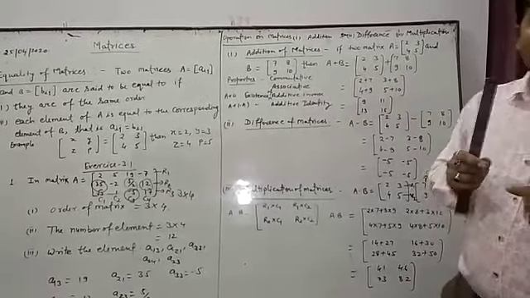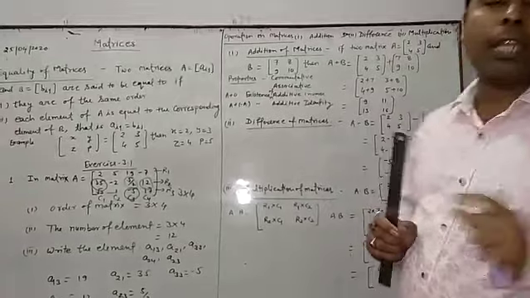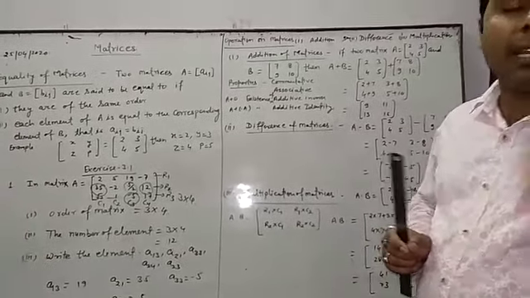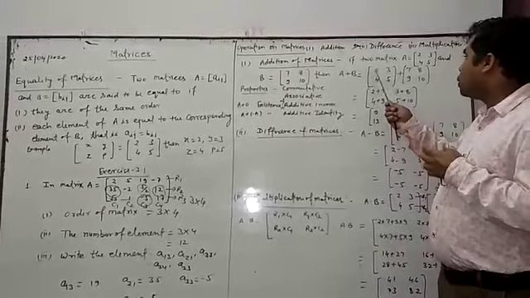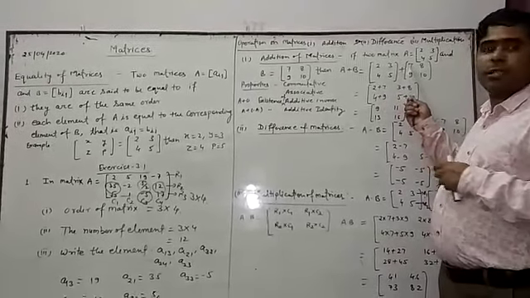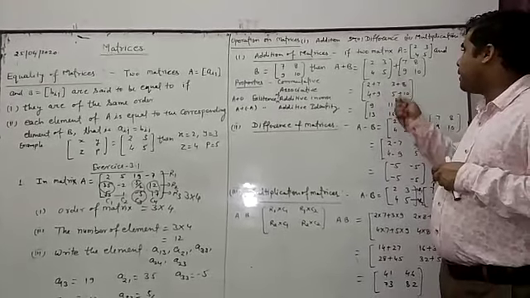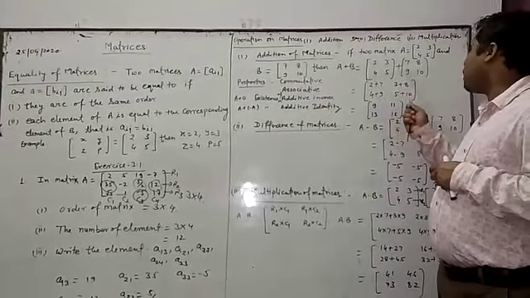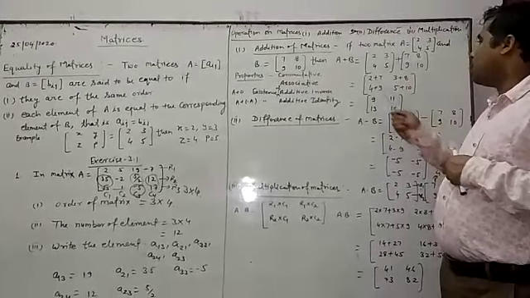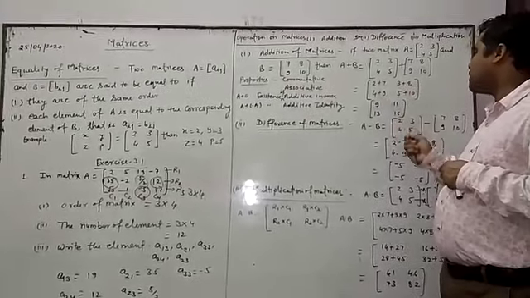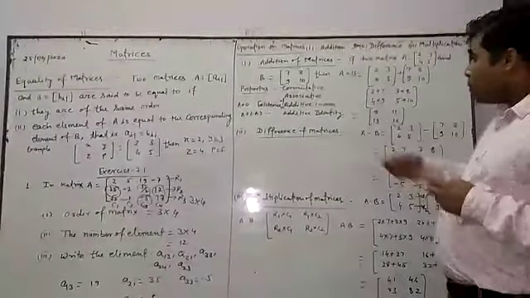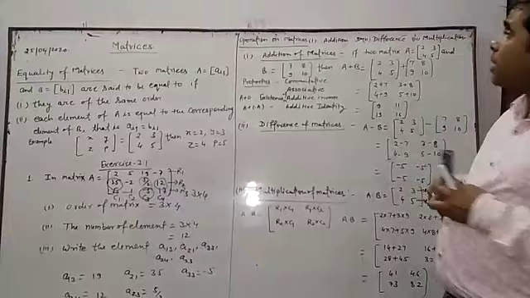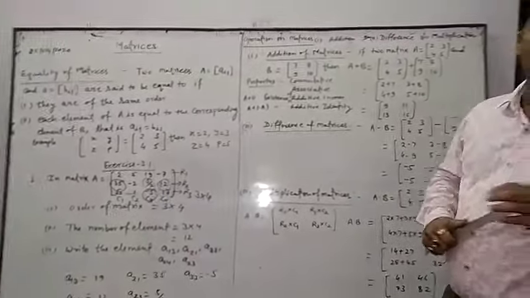Now when we have to add two matrices, we have to add the corresponding elements of the matrices. Corresponding element means 2 is the first and the first one there is 7. So 2 plus 7, 3 plus 8, 4 plus 9, 5 plus 10. Now 2 plus 7 is 9, 3 plus 8 is 11, 4 plus 9 is 13, 5 plus 10 is 15.